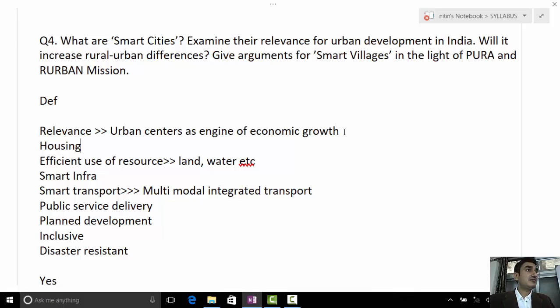So ultimately urban centers are supposed to work as engines of economic growth. How can they serve as engines of economic growth? They provide economic activities, business activities, industrialization. So how would the smart city help in industrialization? Link that as well.